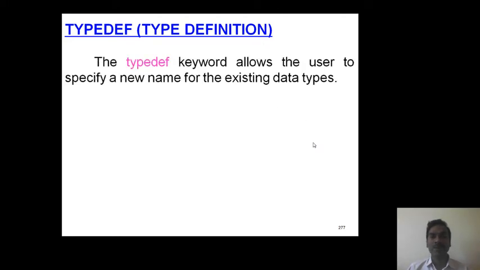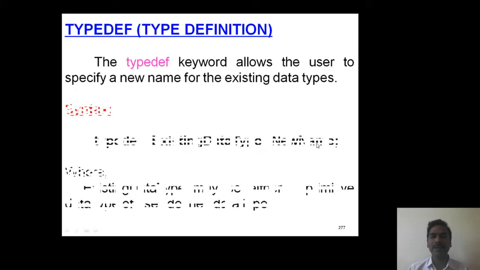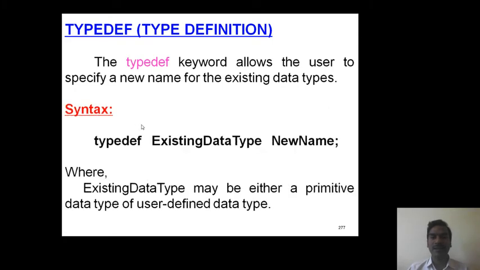C language supports one keyword, typedef, that allows the user to specify a new name for the existing data types. Here is the general format: it starts with the keyword typedef, then the existing data type, then the new name.